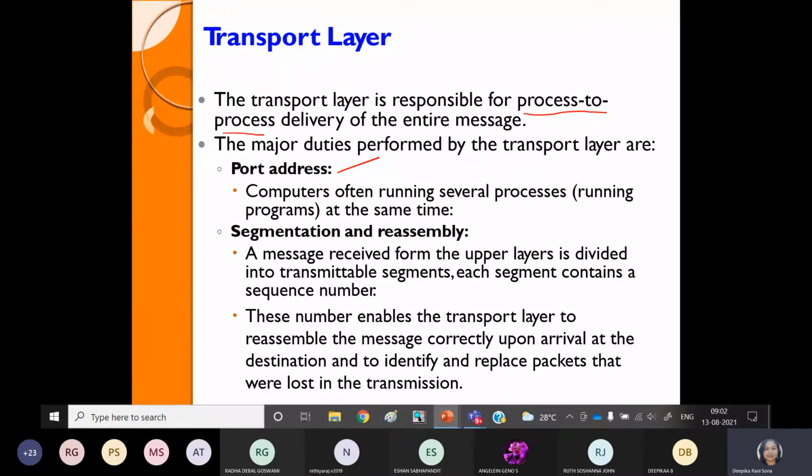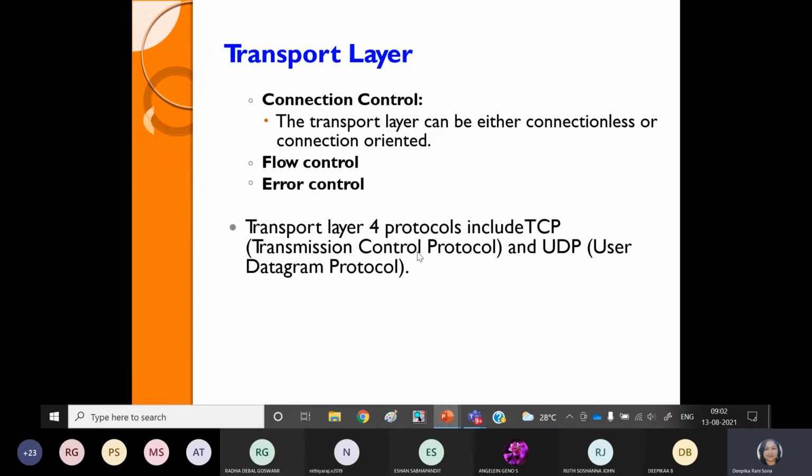How? See, it is the intermediate layer in between the higher layers and lower layers. Higher layers are your application layer, presentation layer, and session layer, which are user reference layers, and the bottom layers are hardware interfacing layers like your physical, data link, and network layer. So this offers the interfacing in between them by using the port address. Then another function of this is segmentation and reassembly. What is the meaning of segmentation and reassembly? Directly I will come to it here, guys.